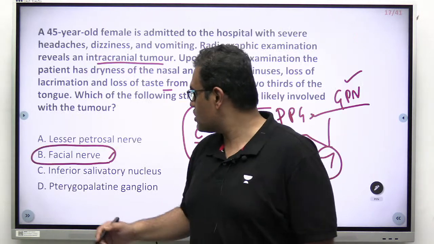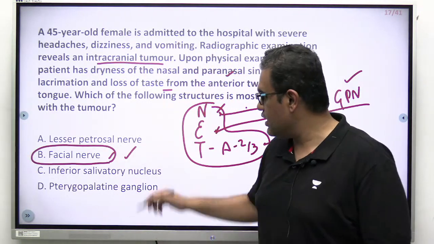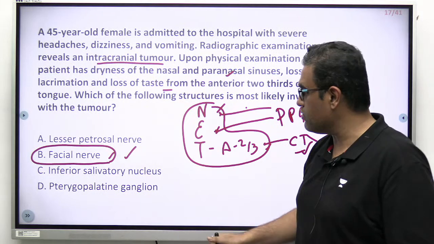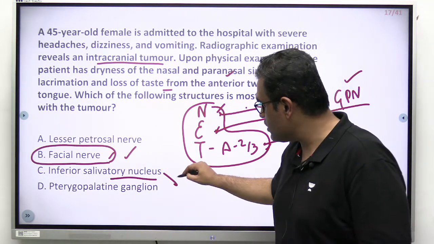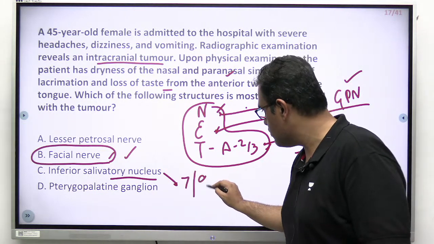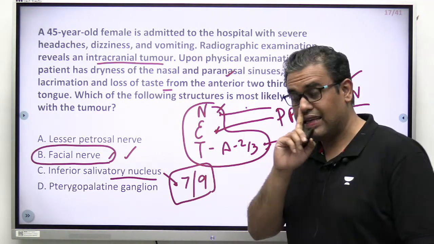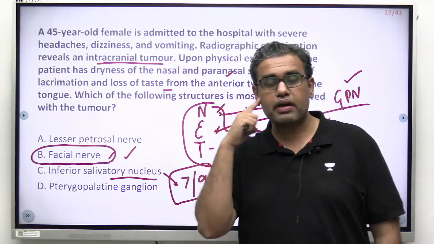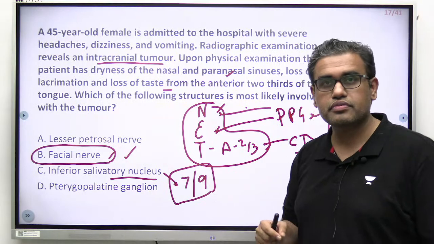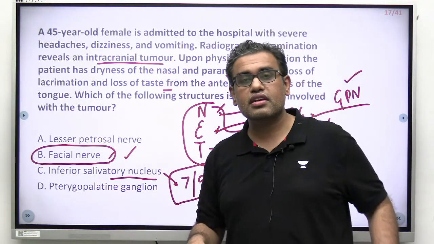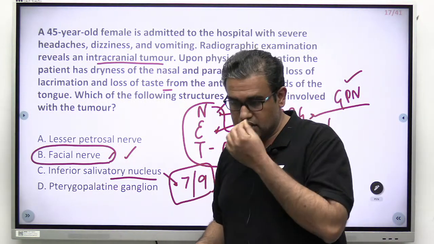Okay. So coming to the question, the answer was facial nerve, with a little bit of explanation of this. Now there is one more option over here, inferior salivatory nucleus. Inferior salivatory nucleus is related to the 7th or 9th nerve. Who will answer this? Salivatory. Salivation: parotid, submandibular, sublingual, and nowadays one more, the tubarial gland. But this inferior salivatory nucleus is related to the 7th nerve or 9th nerve. That is the point over here.